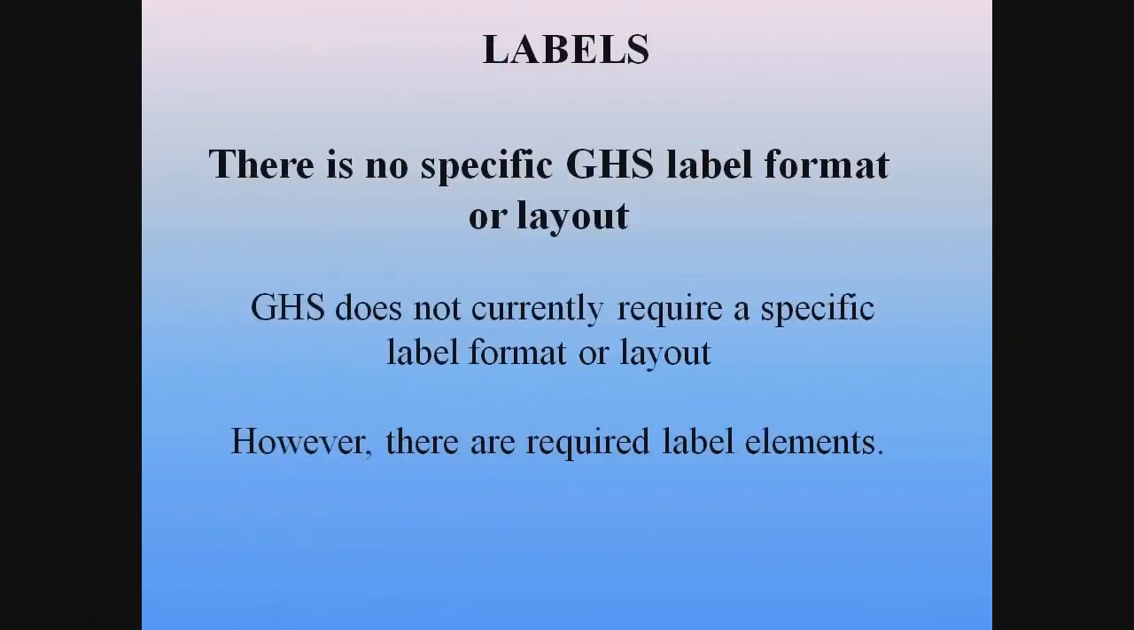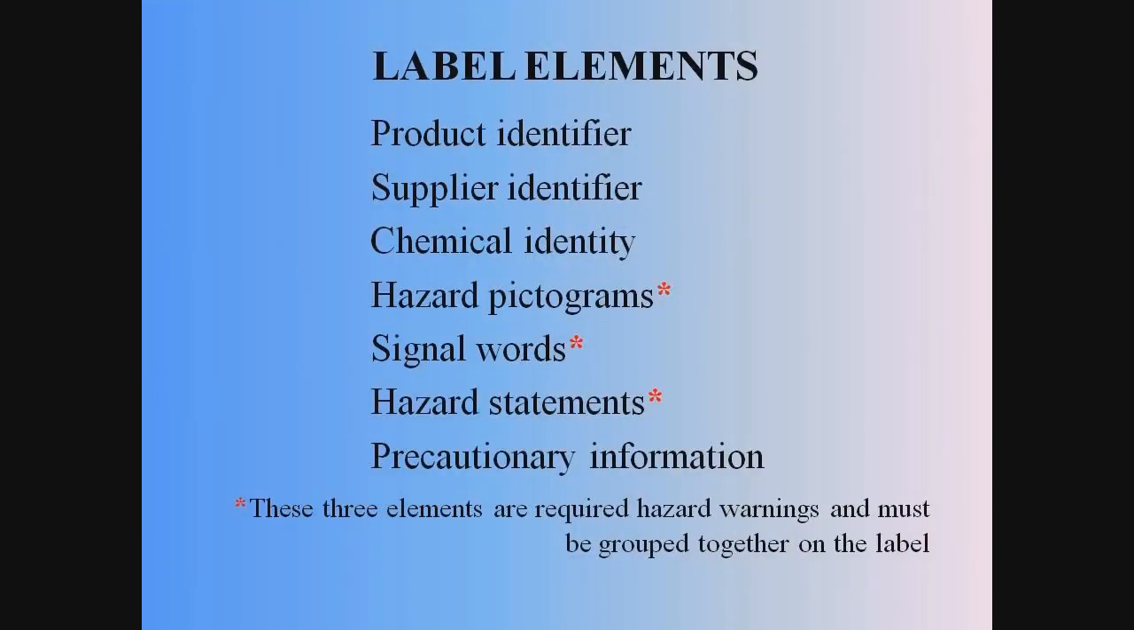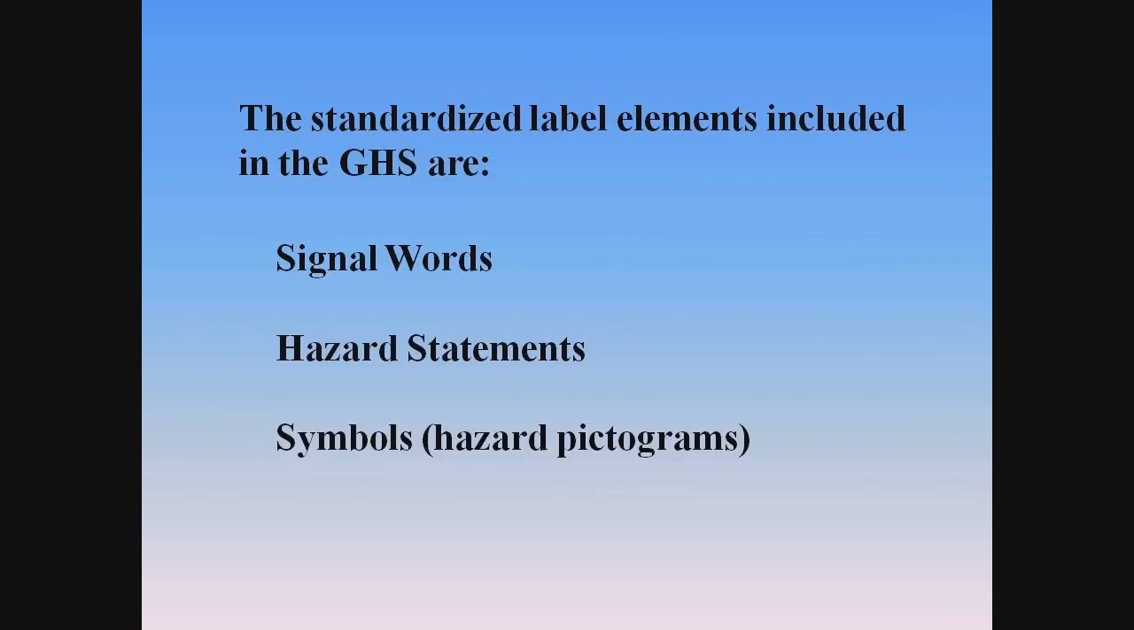There is not a standard format for the GHS label. However, there are required label elements. The GHS label elements that you see here with an asterisk have been standardized and are directly related to the hazard level. The other label elements are defined based on common definitions. But these 3 elements, hazard pictograms, signal words, and hazard statements, are all hazard warnings and are required to be grouped together on the label. The symbols, signal words, and hazard statements have all been assigned to specific hazard categories and classes.